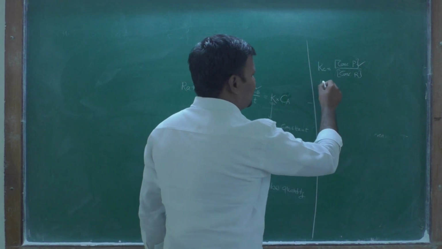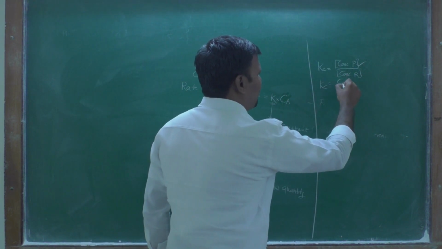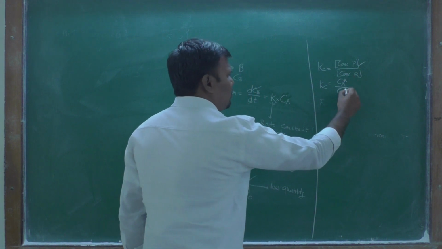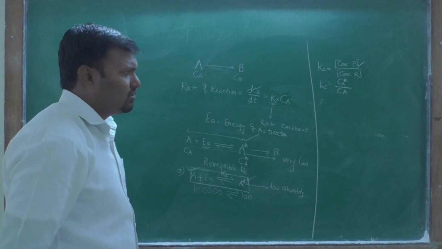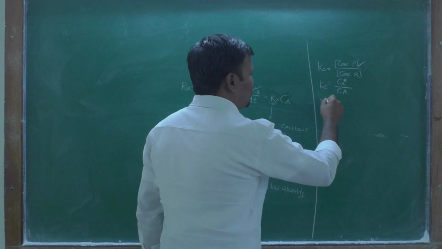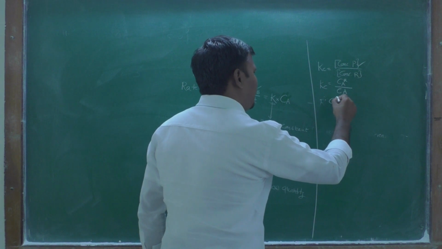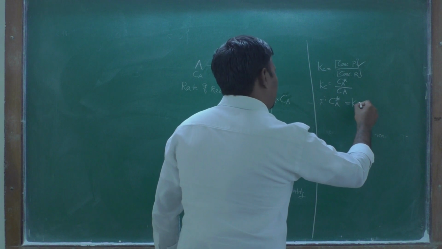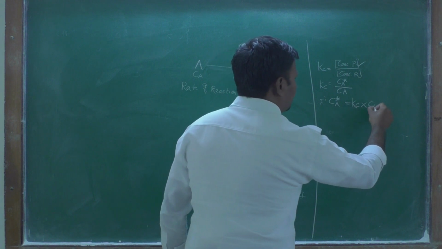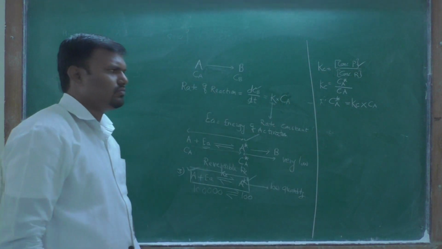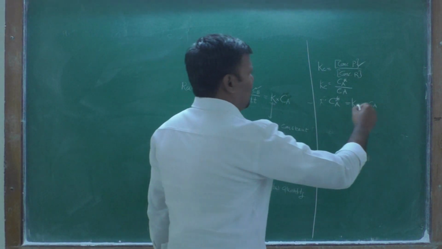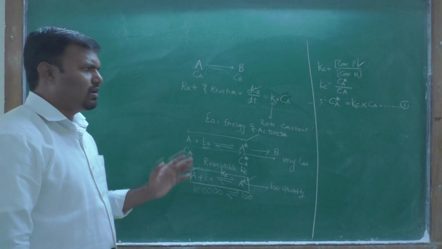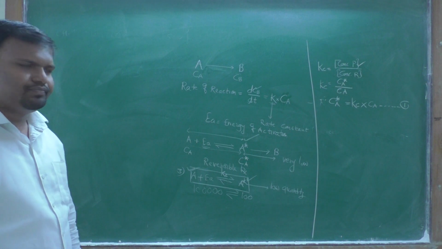Therefore Kc is given as the concentration of activated complex upon the concentration of reactant. Therefore, the concentration or number of activated complex molecules formed is equal to the equilibrium constant into the concentration of reactant. This is the first equation. We have given the number for this equation.